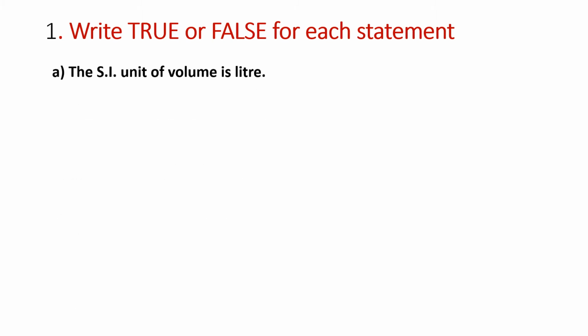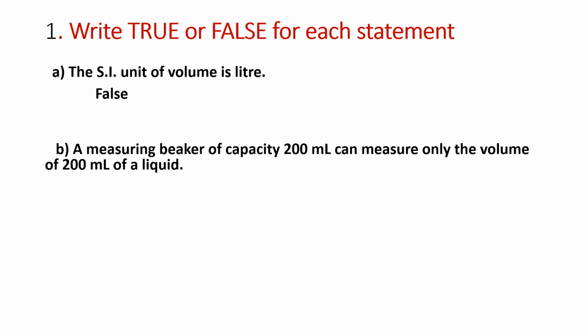The SI unit of volume is liter. So you know that there is a standard international unit. In standard international unit, usually we use the units like meter, kilogram and second. So here we are talking about volume. The SI unit of volume is meter cube or cubic meter. So the answer is false, because the SI unit of volume is not liter, it is meter cube or cubic meter. Okay. Next question.